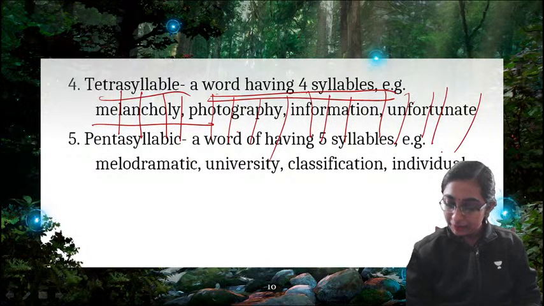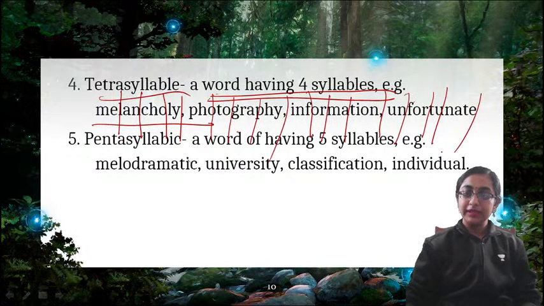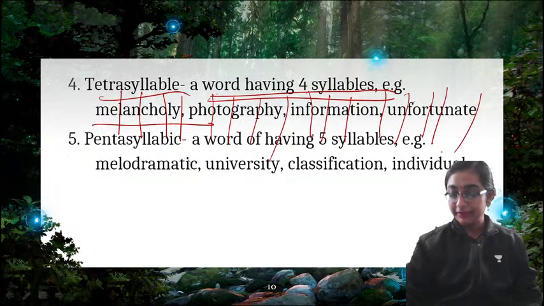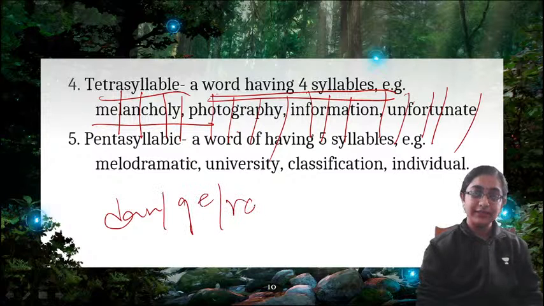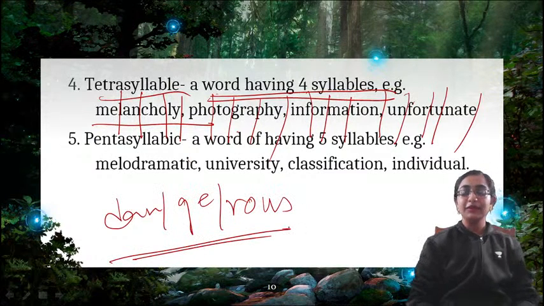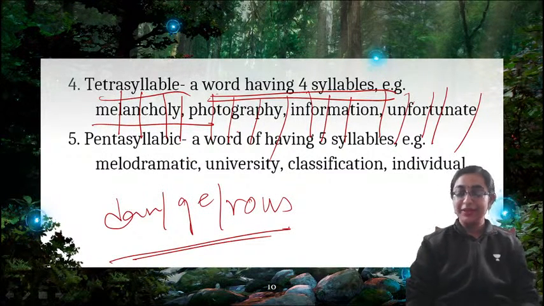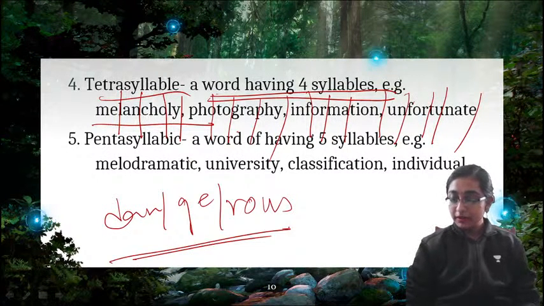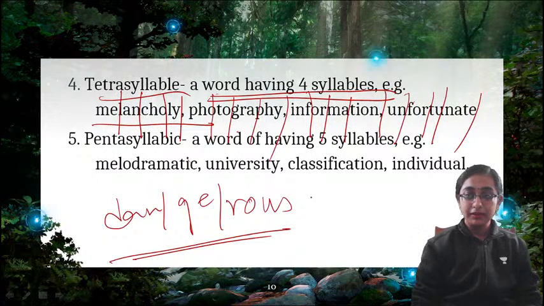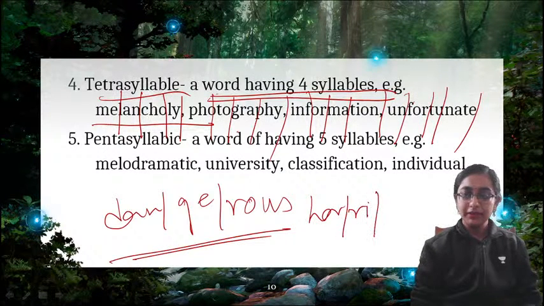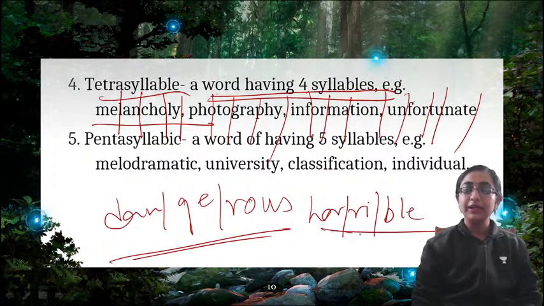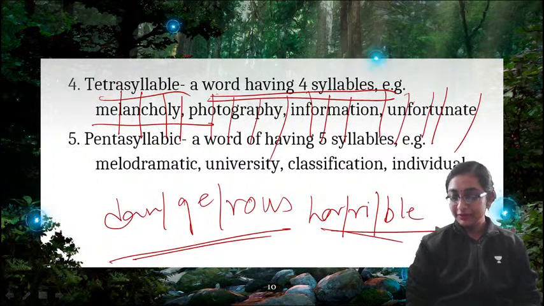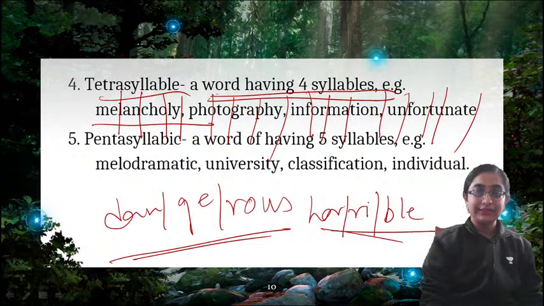Ruby has written at one point dangerous, right? So, dangerous is actually trisyllabic. Yes. Dangerous. This is trisyllabic. Yes, this is not tetrasyllable, this is trisyllable. Okay. So, horrible. No, horrible. This is trisyllabic, Rupali. Horrible is not tetra. Horrible is trisyllabic. Okay. So, these are all tetrasyllabic words.